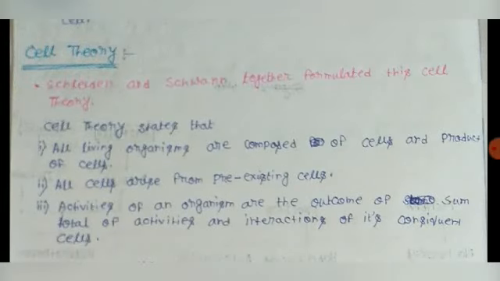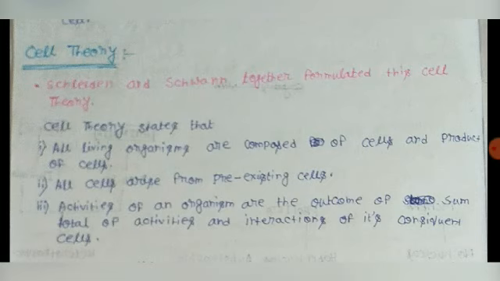Cell theory is a theory given by Schleiden and Schwann. This theory states that all living organisms are composed of cells and products of cells. That means all living organisms are the products of cells. As I told earlier, cells combine and form the living organism. All cells arise from pre-existing cells. That means cells usually divide and form new cells.